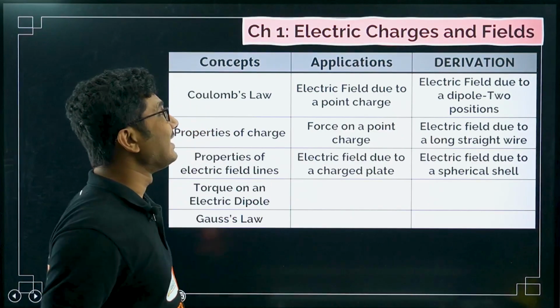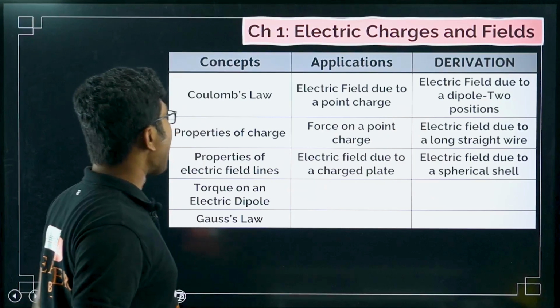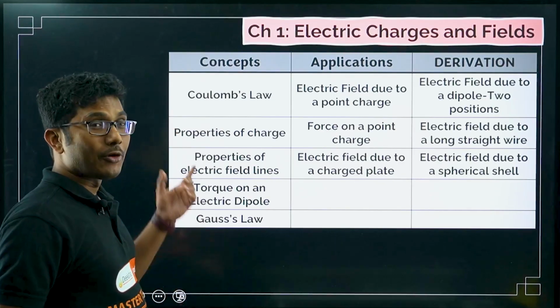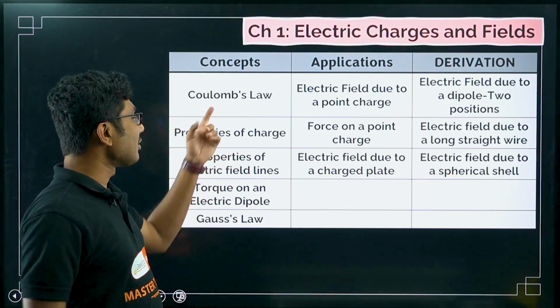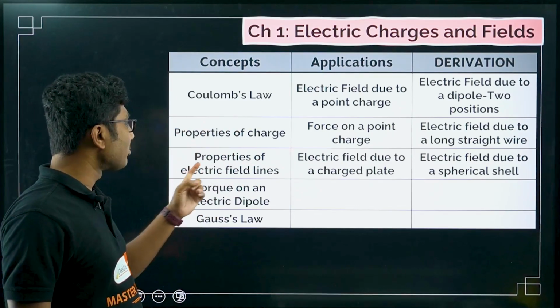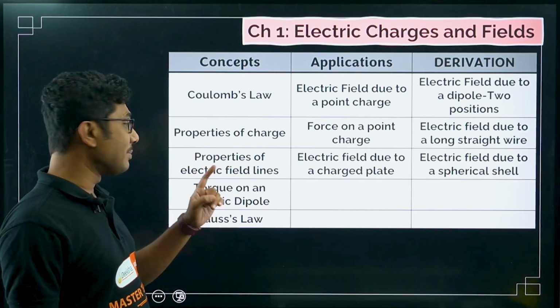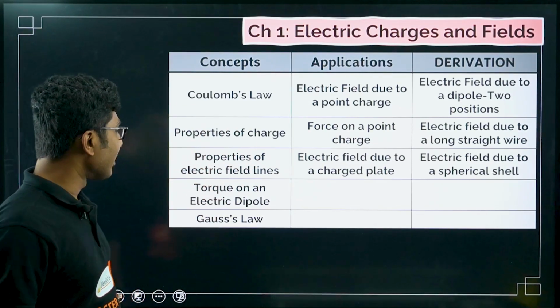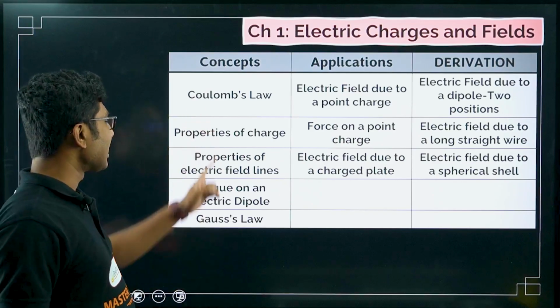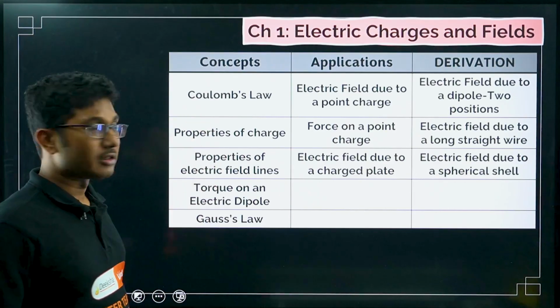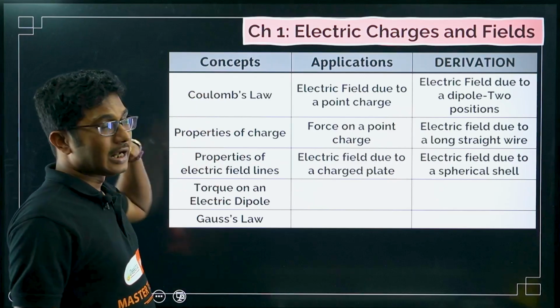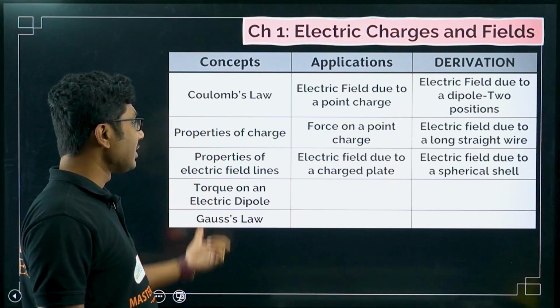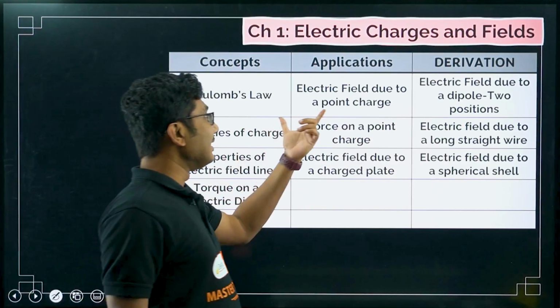So the first chapter is electric charges and fields, and in this chapter what are the important concepts? Important concepts are Coulomb's law, properties of charge, properties of electric field lines, very important, and torque acting on an electric dipole. Gauss's law, these are all the concepts. So formulas and small questions based on this will come definitely.